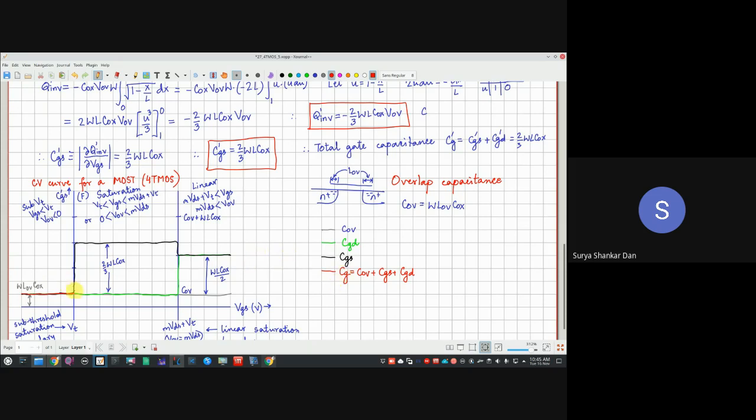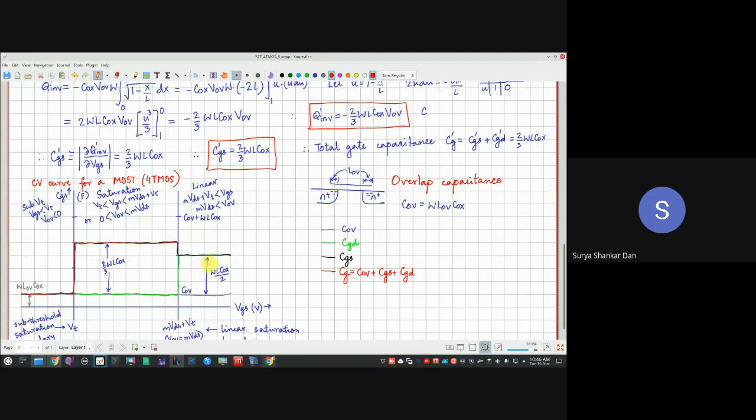Then in the saturation region, this is 2/3 WLCox, the remaining is the COV itself. So when we add it, the only component of CG is basically this 2/3 WLCox plus COV. Notice this is critical because CGD is 0 in the saturation region. So this is where your CG will come.